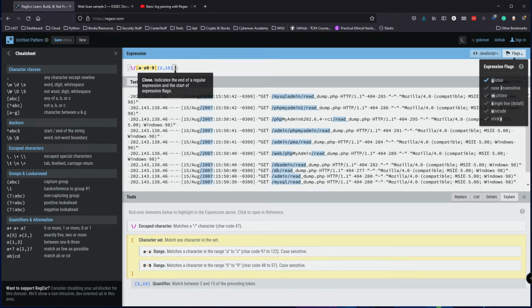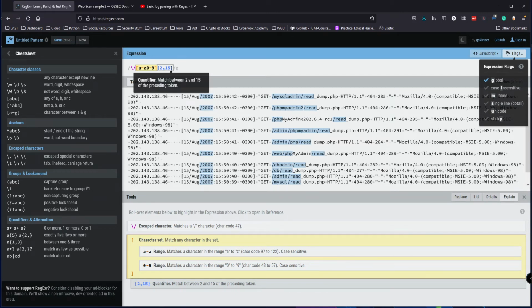So we have to use the escape. We have to escape the backslash, and then specify for this read dump. So it looks like this, read dump.php. Oh, one second though. It looks like I wasn't able to. There was another one I wasn't able to get. I was able to get this one. This is a much more complicated one.